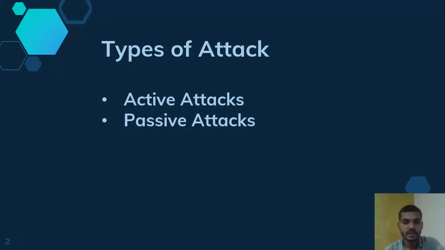First, let us learn what a passive attack is. A passive attack means an attack in which data is not modified. Such attacks are done just for observation or for monitoring the data. And what are active attacks? In an active attack they modify, they alter the data. For that intention active attacks are done, and hackers carry out active attacks. So these are mainly the two types of attack.